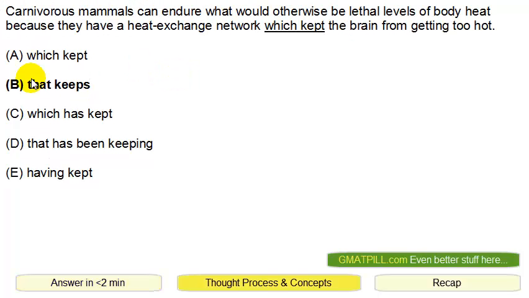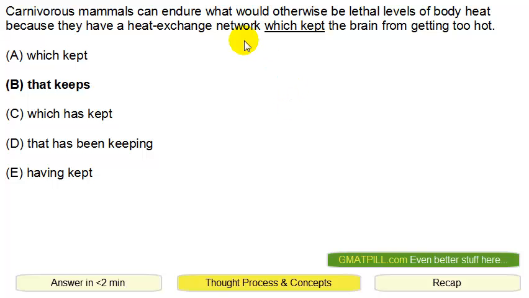So what's going on here? They're basically testing you on that versus which. This is framework number 5. And you use which when you're describing a general description, but we're talking about heat exchange networks, right? So there's lots of different kinds of heat exchange networks, and the kind we're talking about is the kind that keeps the brain from getting too hot.